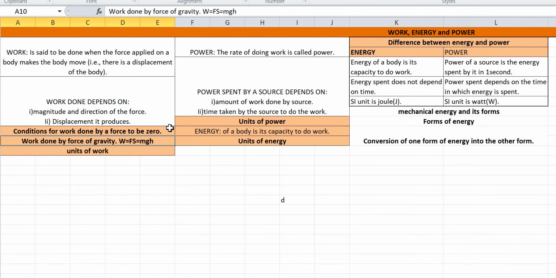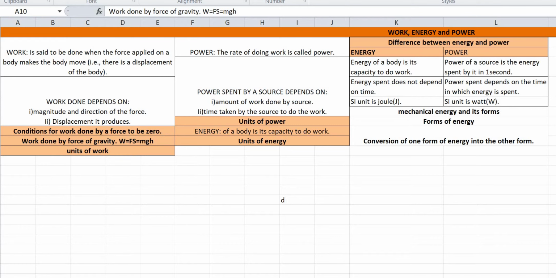They can ask you in the board exam: list the conditions when work can be zero and give two examples when work is zero. As explained, I have just given you the examples as well as the conditions, so you can write those conditions and examples.